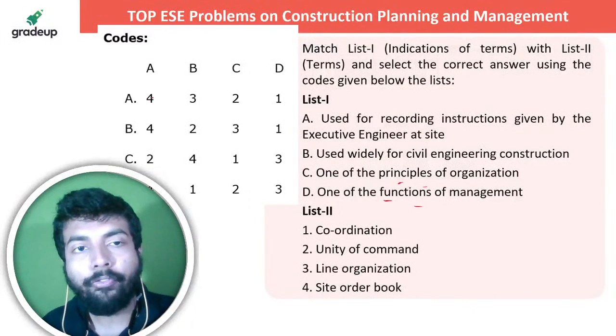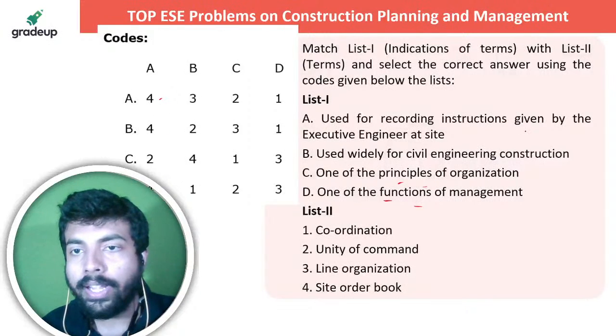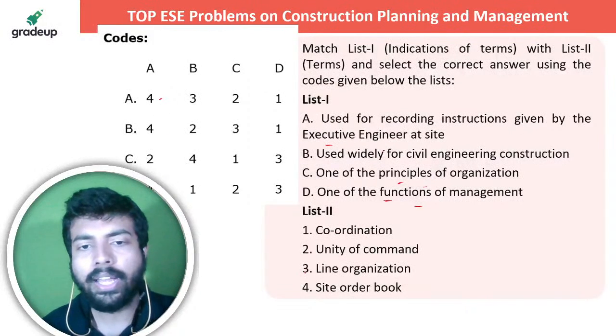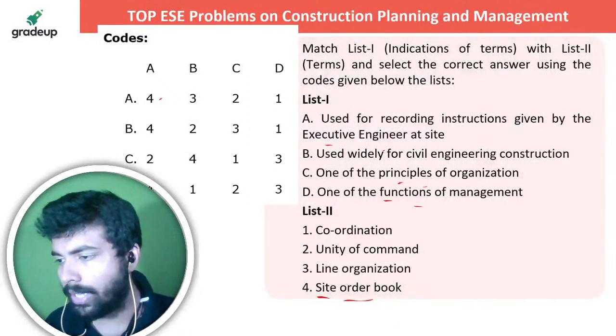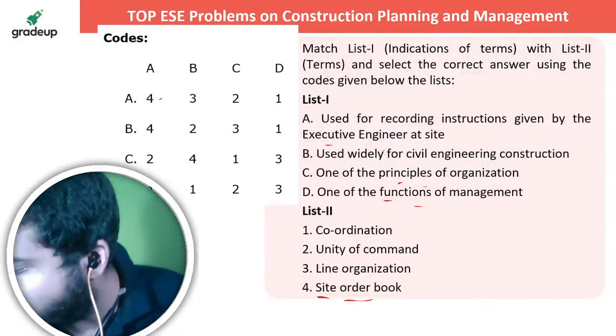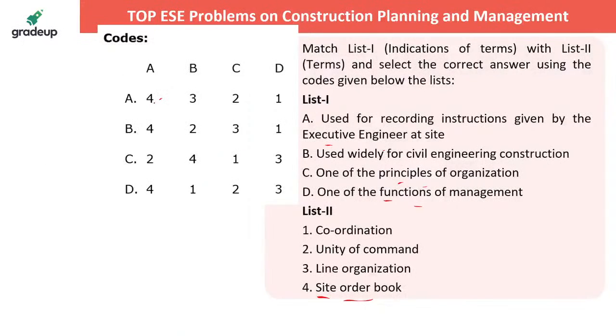देखो ए का है 4, राइट, used for recording instructions given by the executive engineer at site order book. Of course, whatever the site orders are given, that will be written in site order book. तो इसमें कोई confusion नहीं है, that either A, B or D, anyone can be the options, right? अच्छा, now let's talk about which one of them is actually correct.